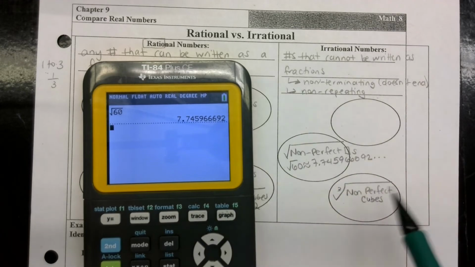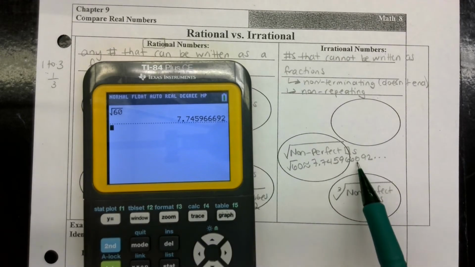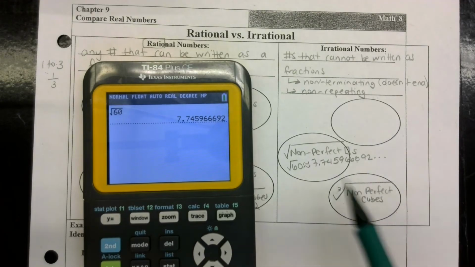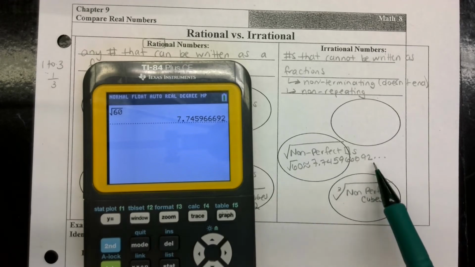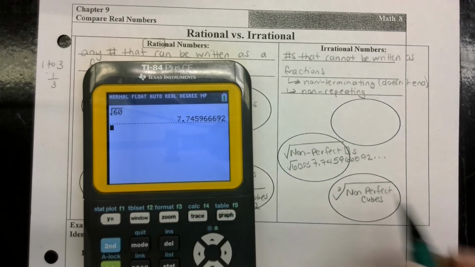Notice how some digits like 6 are repeating, but there's no pattern to how this repeats. I don't know what the next number is. It's non-ending, just like the yelling that never ends, and non-repeating means you can't predict what the next digit will be. What about a non-perfect cube? Would somebody like to give me a non-perfect cube? Okay.